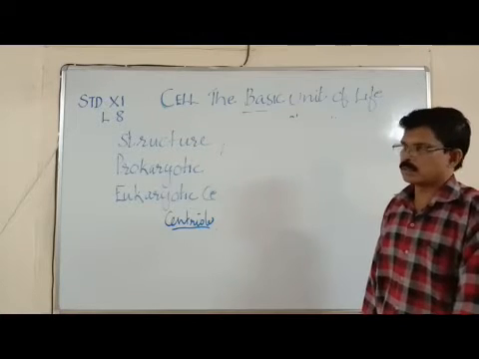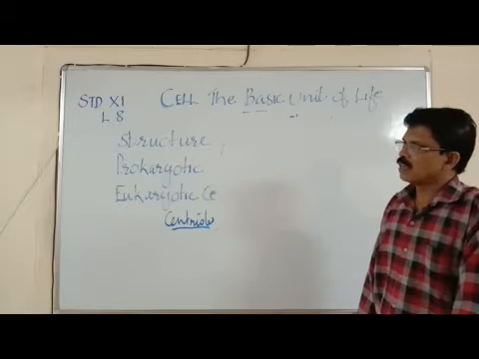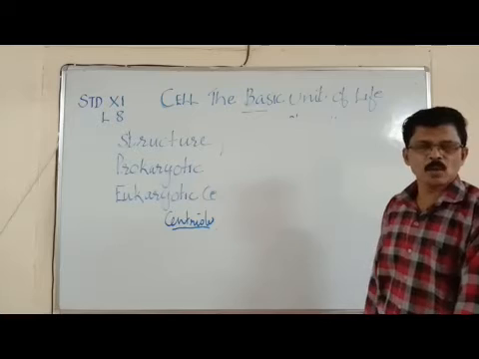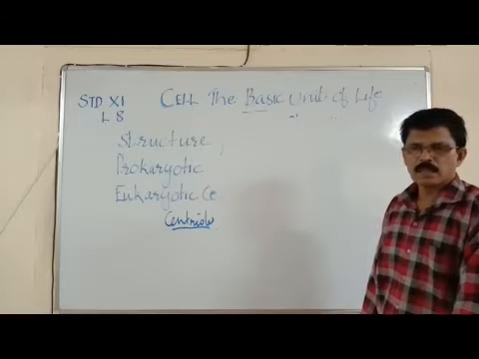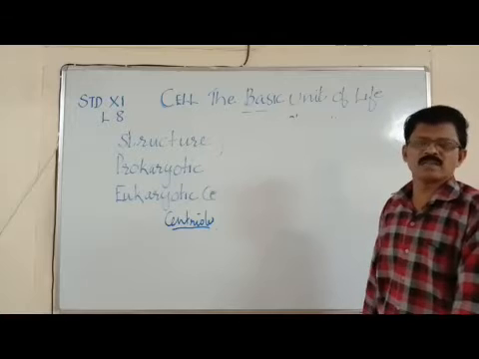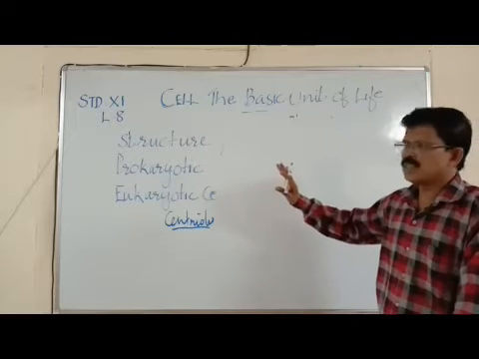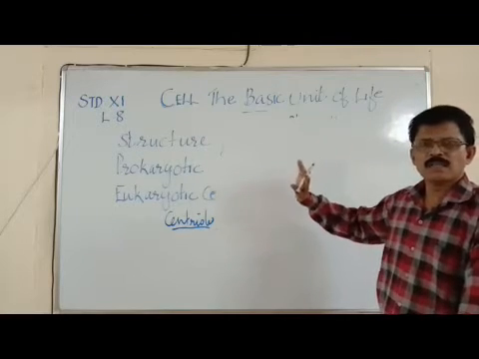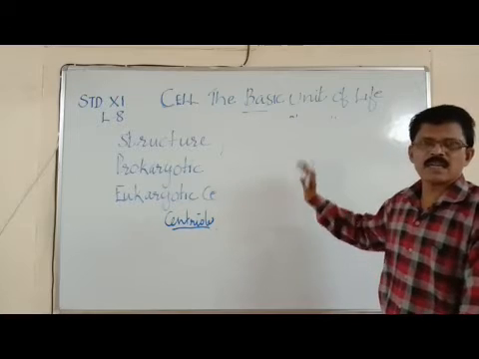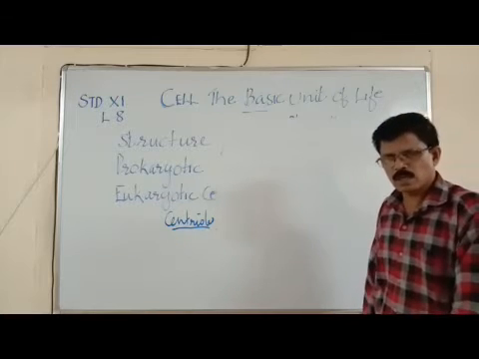Now, plant cells have some additional organelles such as peroxisomes and glyoxysomes, which are usually absent in animal cells. So, there are many distinctive features that distinguish between plant cells and animal cells. You have already studied about it.